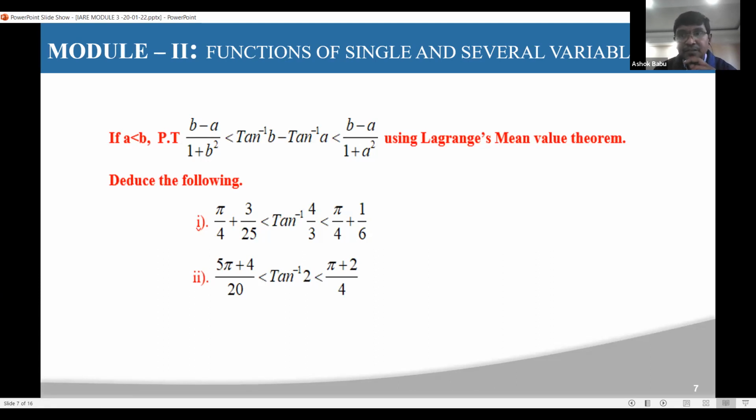Anybody can tell me what is the given condition here, what are the limits in the a comma b conditions?